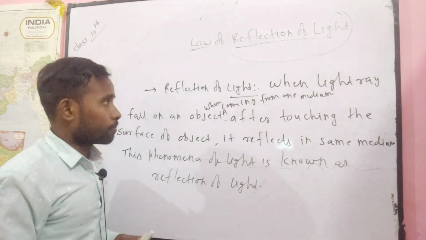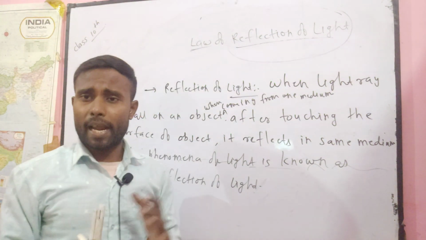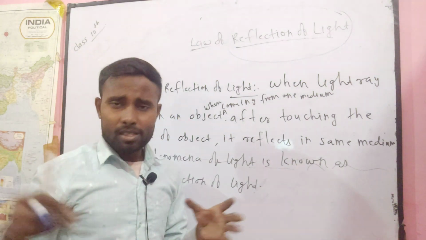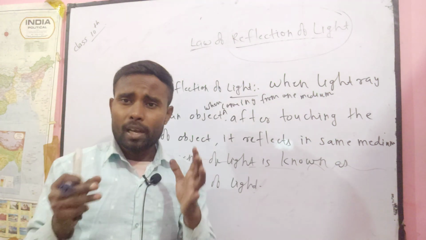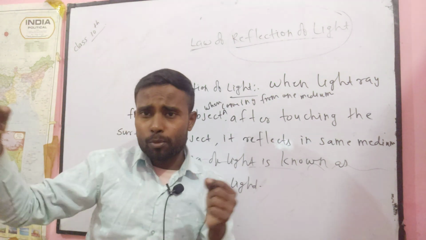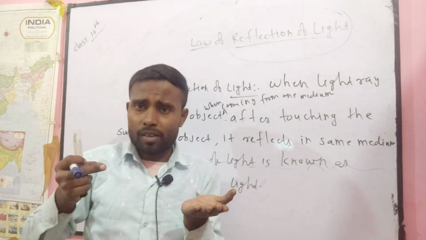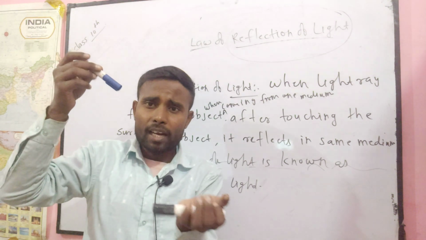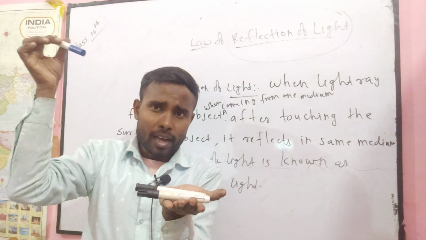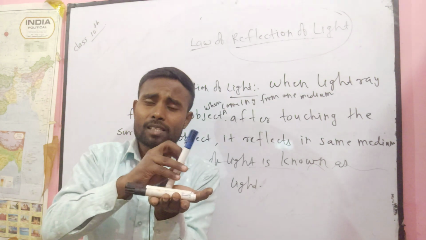Reflection of light means when a light ray is incident from one medium on any surface, and after falling on that surface, suppose this is the light ray and it falls on this surface, touching the surface, it reflects in the same medium.